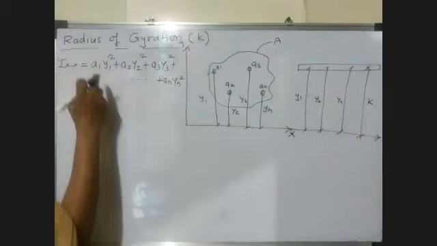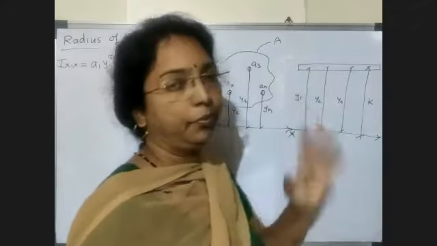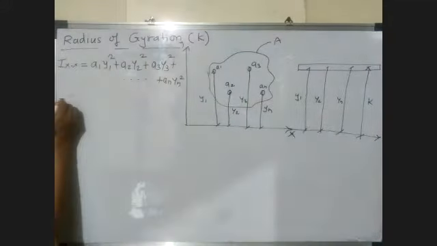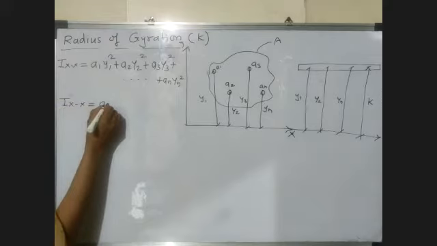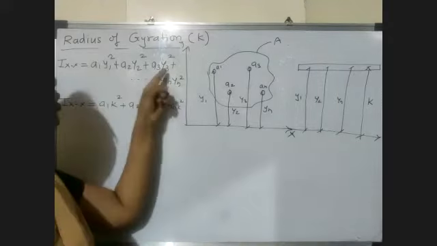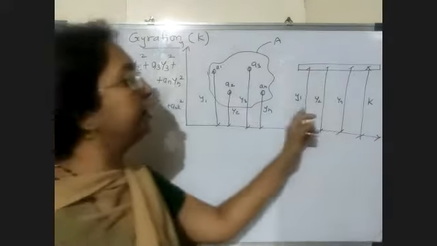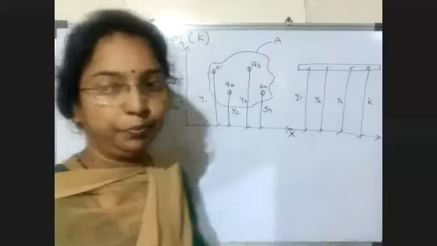So instead of y1, y2, we can put k. Now Ixx is equal to a1 k square plus a2 k square up to an k square. Instead of y1, y2, y3, we put k.